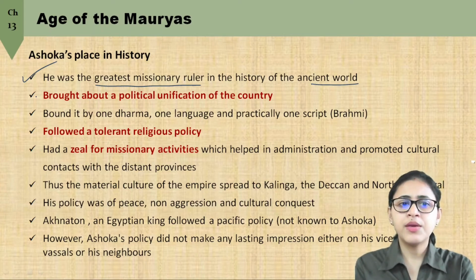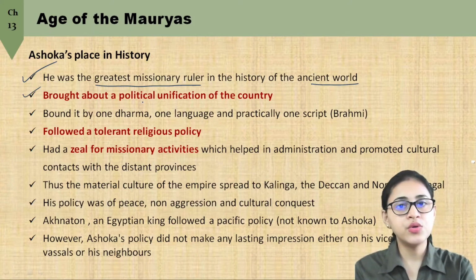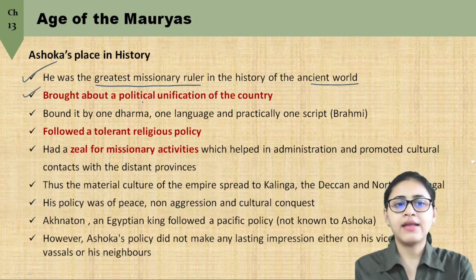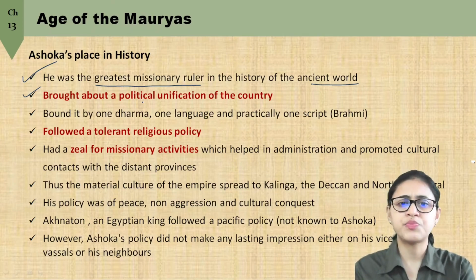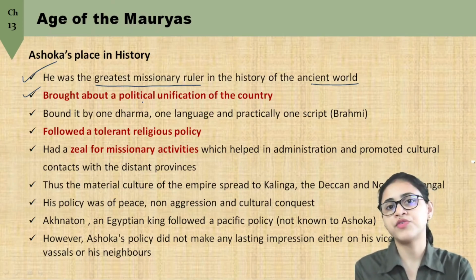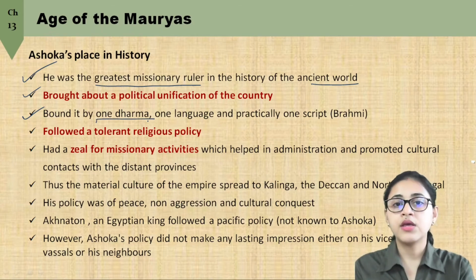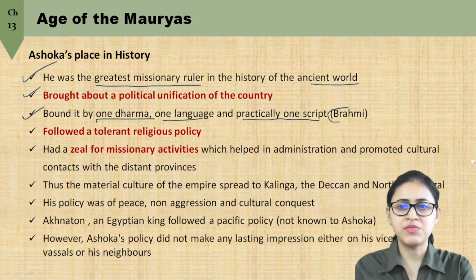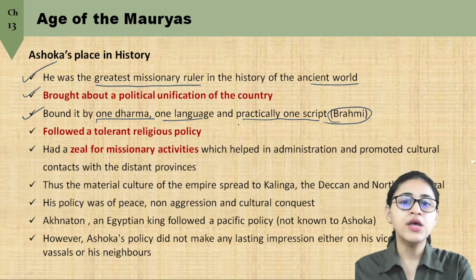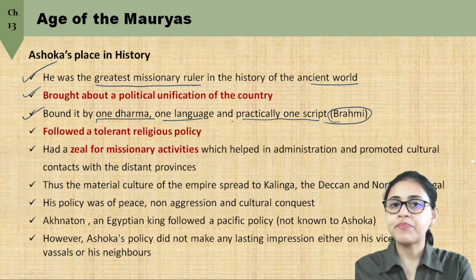He brought about a kind of political unification of the country, and it was a vast empire, which spread to almost all the parts of India except a few parts in southern India, and he brought it under one umbrella by one dharma, one language, and practically one script, that is the Brahmi script, because most of his inscriptions were in Brahmi, although he respected the other scripts like Kharoshthi or Greek or Aramaic. We find some of his inscriptions even in those scripts.